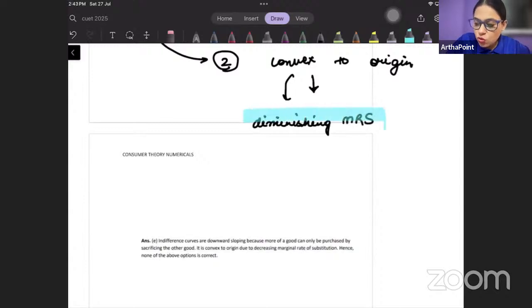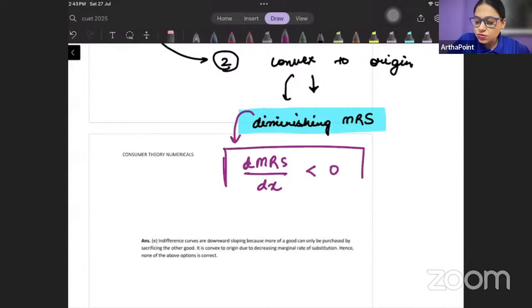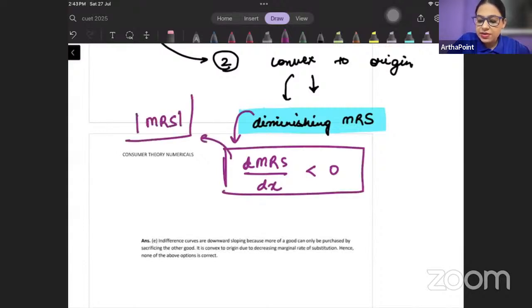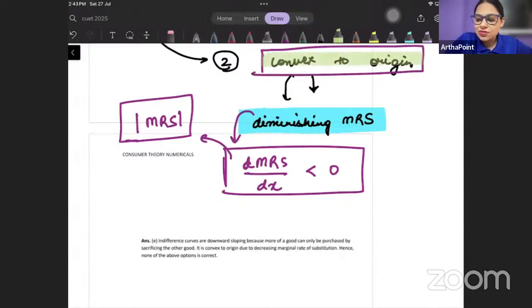For convex to origin, we have studied this property: how MRS changes as X changes should be less than 0. When MRS is taken in absolute value, always remember, MRS को हमेशा absolute value में लेते हैं. This is the property of convex to origin. Right?